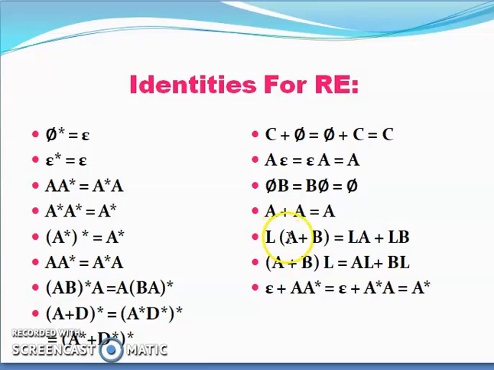And if you have L concatenated with A union B, then you can write it as L concatenated with A plus L concatenated with B. So this is a kind of distributive law. Then we have the law A plus B concatenated with L will be A concatenated with L plus B concatenated with L. Then AB whole star concatenated with A will give you A concatenated with BA whole star. So we can shift the symbols like this.